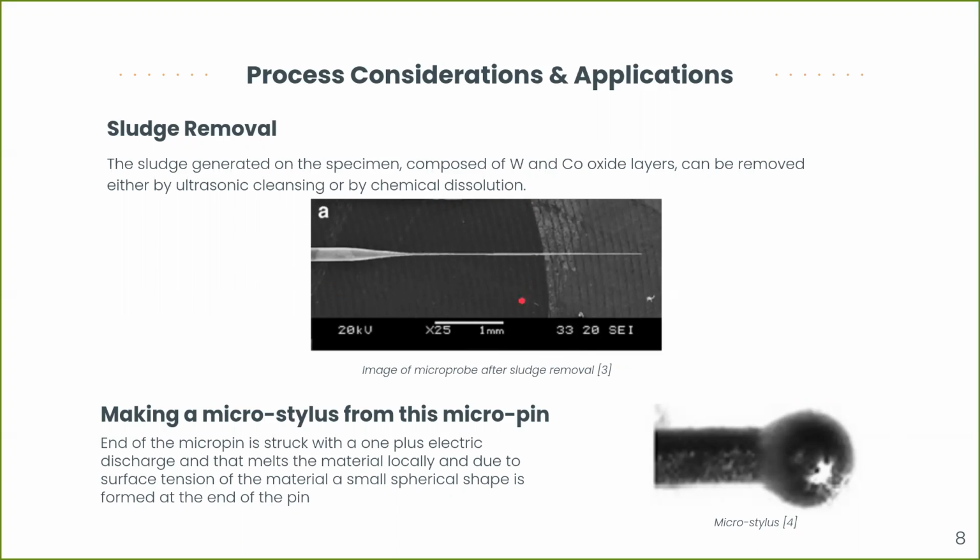Okay, so now that we have machined our micro pin, we can see how we can make a micro stylus from this, which is used in the CMM machine. This process doesn't actually involve ECM, but it was quite interesting, so we decided to add it in this. The end of the micro pin is just struck with one electric discharge towards its end, which melts the material locally, and due to surface tension, a spherical shape is formed, hence forming our stylus. So that was it for machining of microprobes.